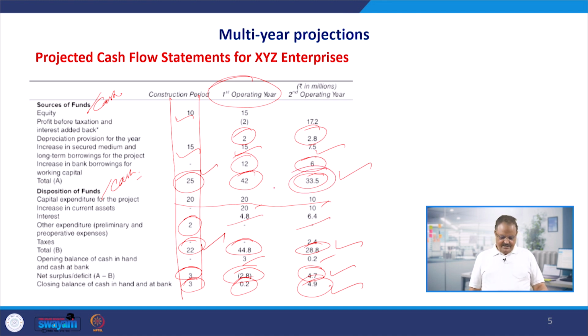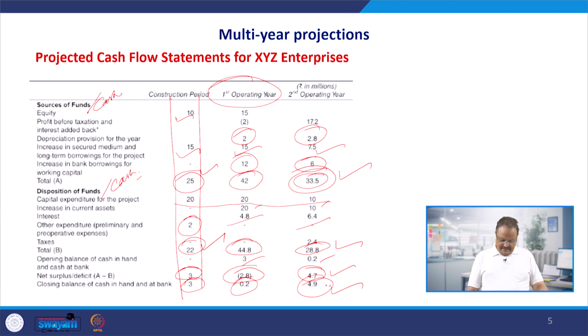But the point of caution is that this 33.5 million of total inflow, or the funds with us, is largely not because of any other reason, but because of the borrowings. Our borrowings are increasing. Equity investment is just 25 million, but after that the funds are coming from external sources. We borrowed 15 million in the construction period, another 15 million in the first operating year, and 7.5 million in the second operating year. So this is one important point. And for short-term purposes also, we have been borrowing. We borrowed 12 million in the first operating year, and in the second year we borrowed 6 million.